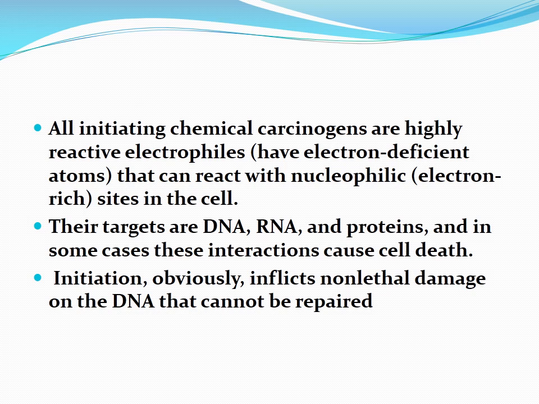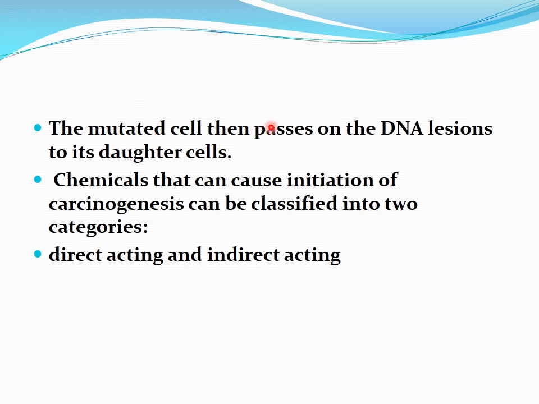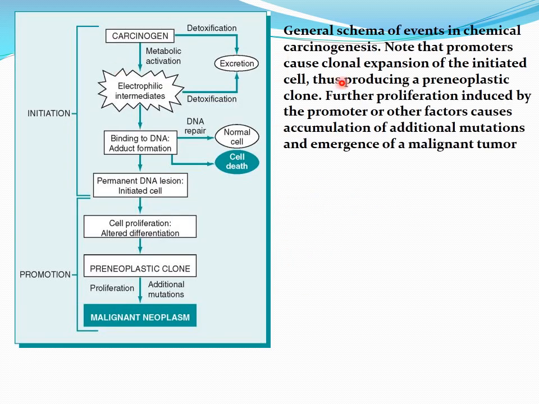Initiation inflicts non-lethal damage on the DNA that cannot be repaired. So mutation occurs by the process of initiation, and now that initiated cell needs promoters for further tumor proliferation. The mutated cell then passes on the DNA lesions to its daughter cells. The chemicals that can cause the initiation of carcinogenesis can be classified into two categories: direct acting and indirect acting chemicals. This is the general scheme of events in chemical carcinogenesis, and we can note that the promoters cause clonal expansion of the initiated cells.